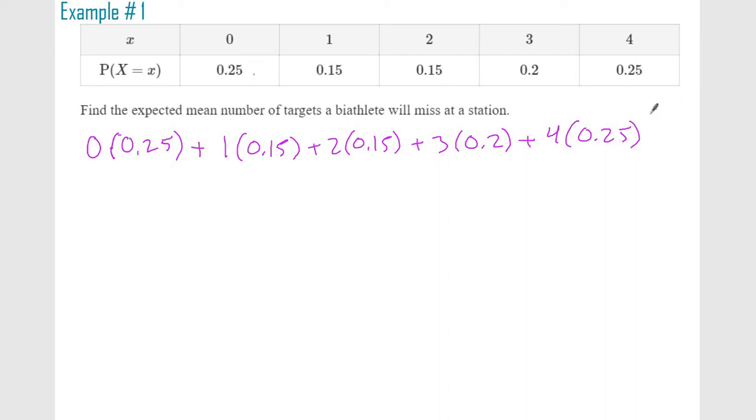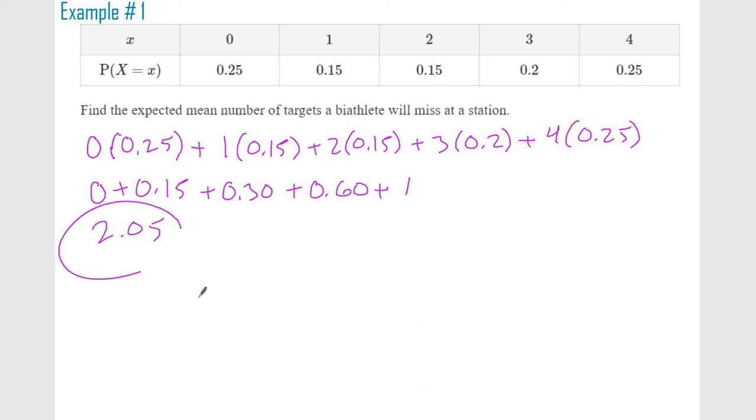We know that the probabilities equal 1, but now we want to know what the expected outcome is. So this becomes 0 plus 0.15 plus 0.3 plus 0.6 plus 1, which is 2.05.